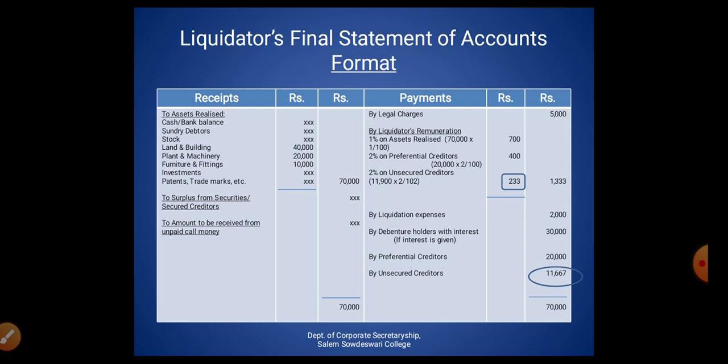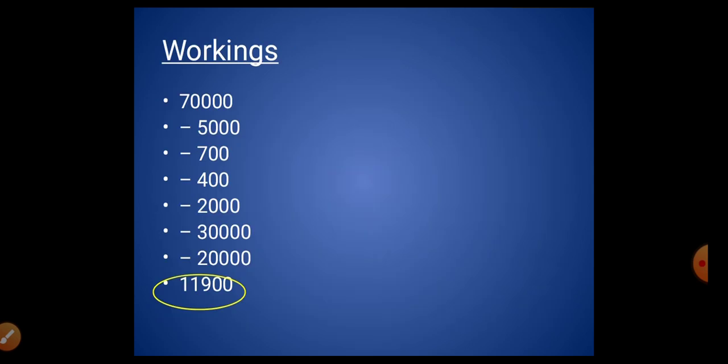After giving preferential creditors, we have only 11,900. That is 70,000 for assets realized, less 5,000 for legal expenses, 700 for percentage share on assets realized, and 400 for preferential creditors, 2,000 for liquidation expenses, 30,000 for debenture holders, and 20,000 for preferential creditors.